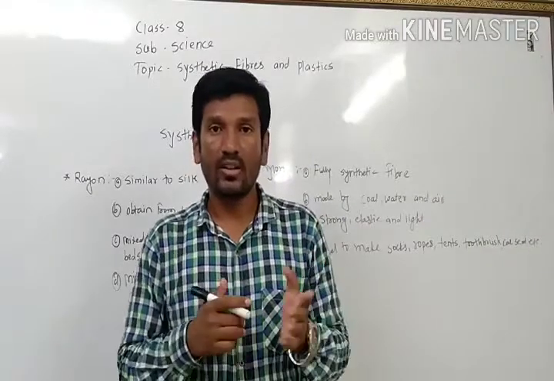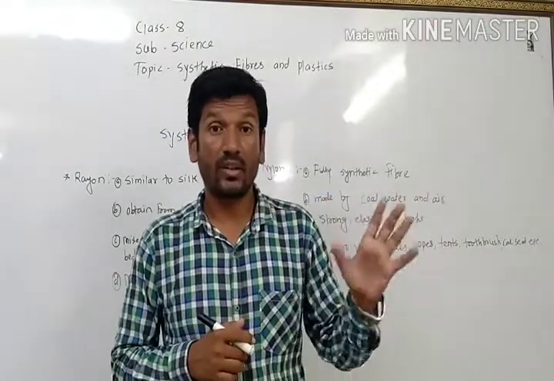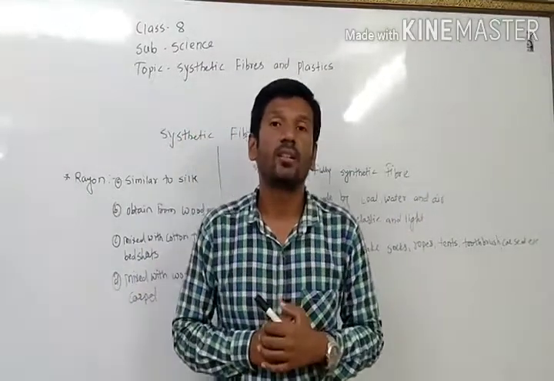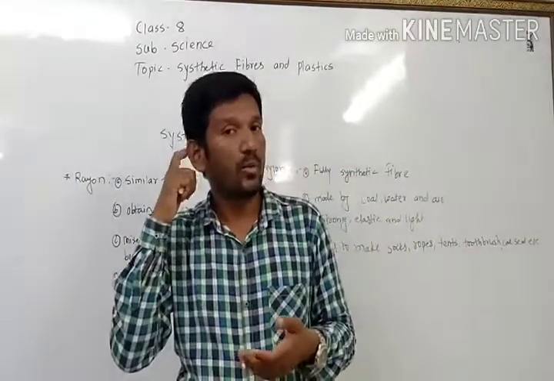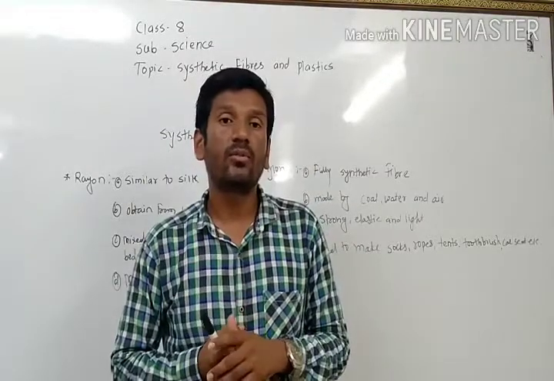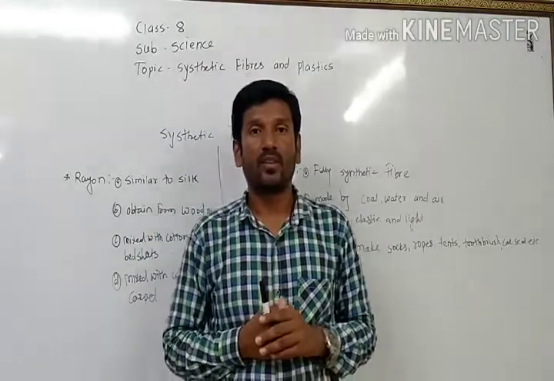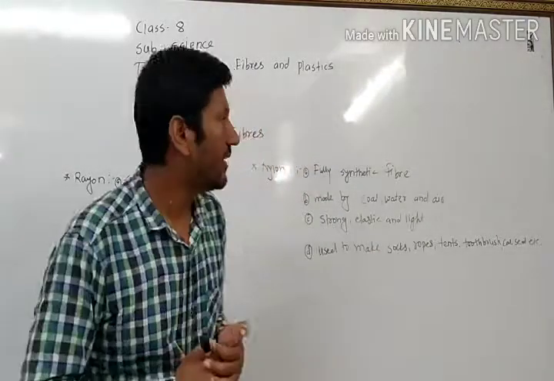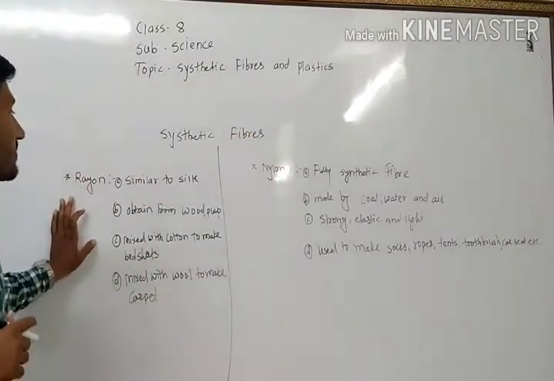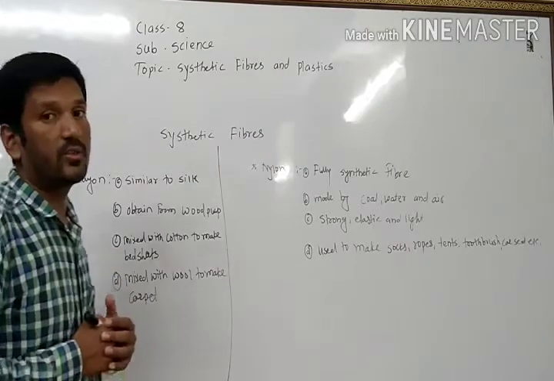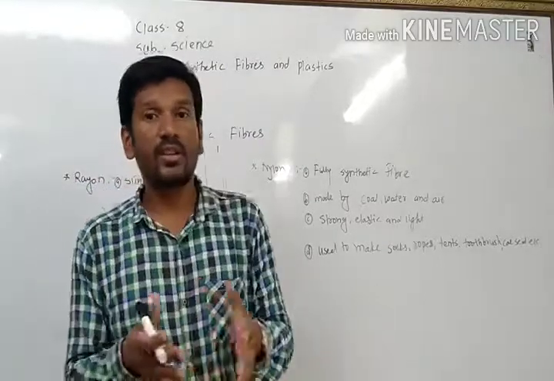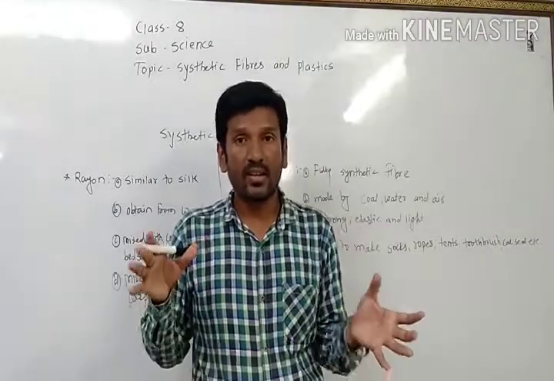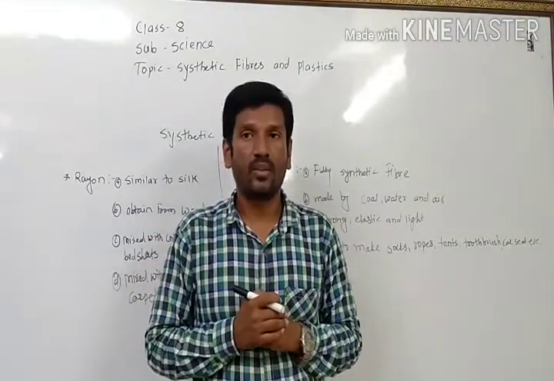As I told you, silk is a natural fiber and it is quite expensive. Still, it is quite expensive. If you try to buy a small piece of silk fabric nowadays, it may cost a few thousands. So the scientists invented rayon in the 19th century, and rayon is similar to silk. Similar to silk means whatever properties silk has, they are nearly the same in rayon.